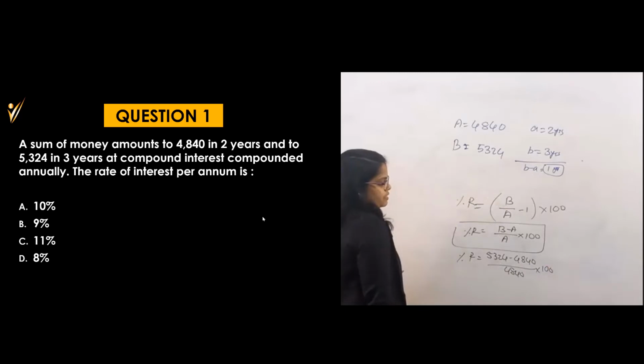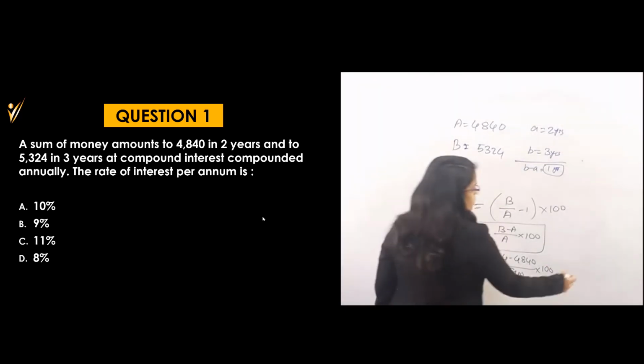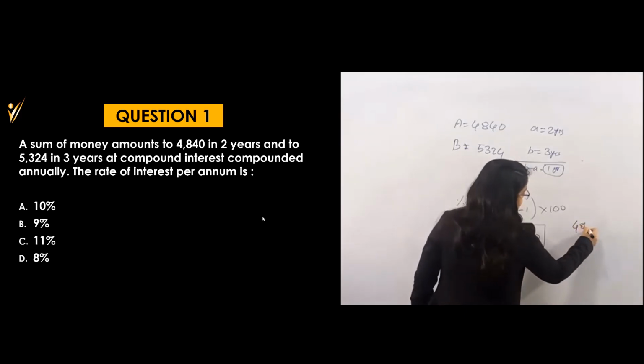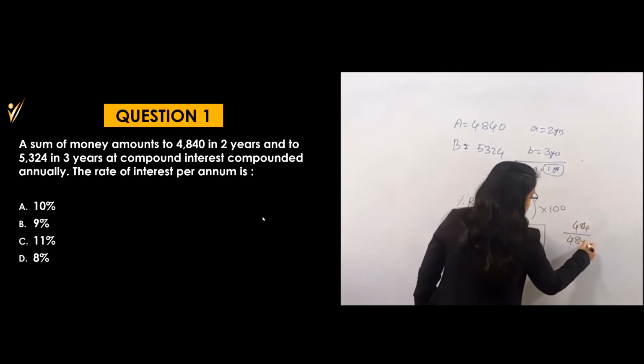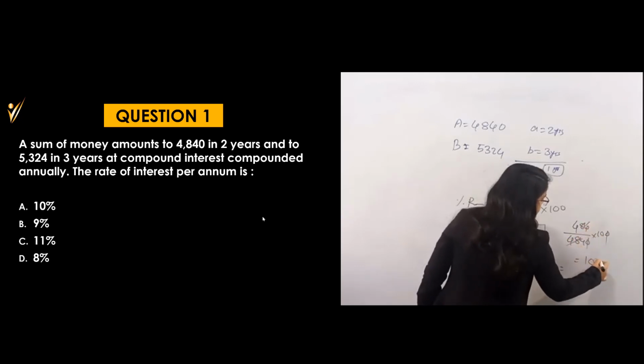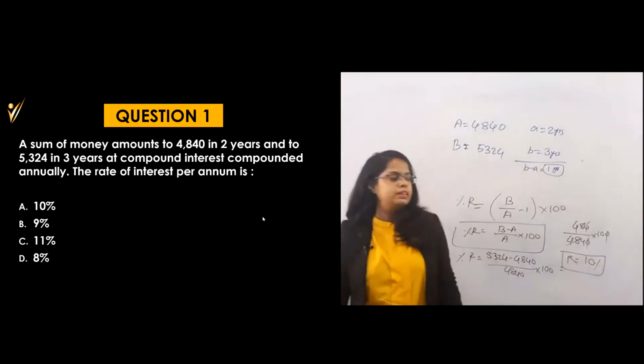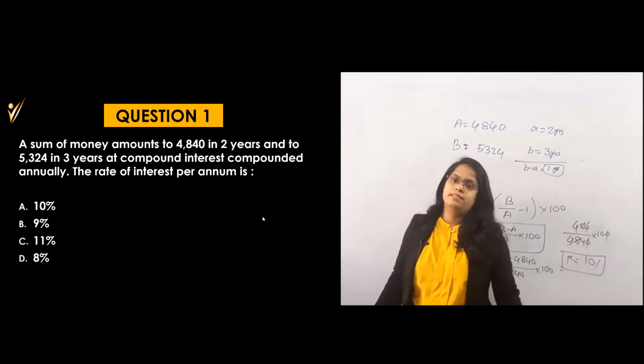The difference will be 484. 484 divided by 4840 into 100. The zeros will get cancelled. Means your R will be 10%. That is option A, your answer.